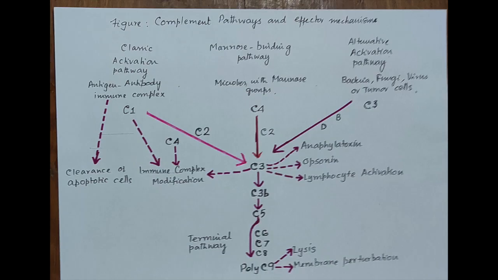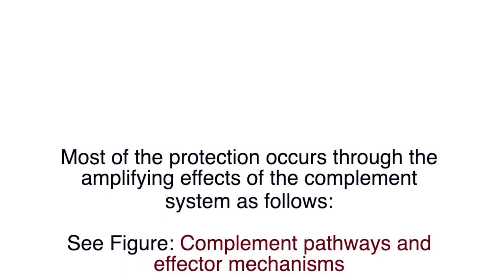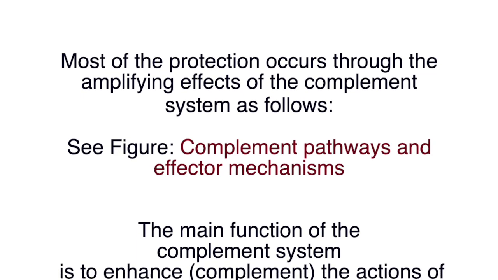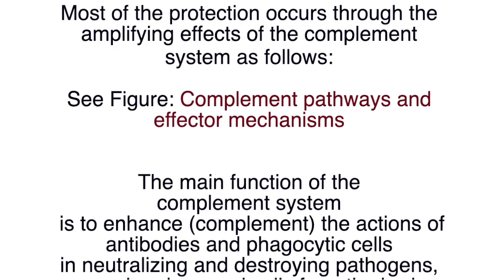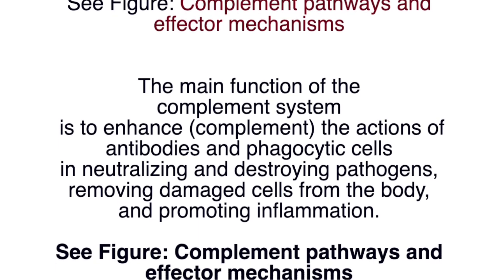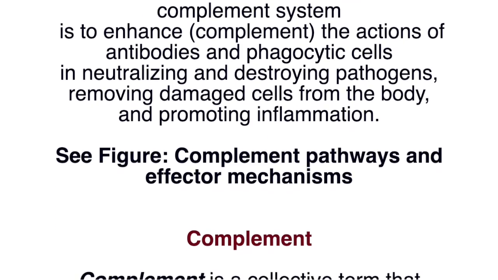Complement is a collection of about 20 proteins which are enzyme precursors. They are designated C1 through C9, B and D. They are present normally among plasma proteins in blood. Most of the protection occurs through the amplifying effects of the complement system as follows. Kindly refer to the figure, complement pathways and effector mechanisms, shown earlier. The main function of the complement system is to complement the actions of antibodies and phagocytic cells in neutralizing and destroying pathogens, removing damaged cells from the body, and promoting inflammation.